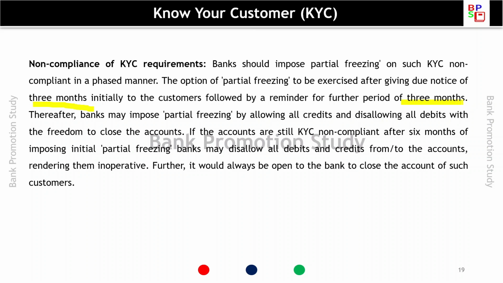Thereafter, the bank may impose partial freezing by allowing all credits and disallowing all debits, with the freedom to close the account. If the accounts are still KYC non-compliant after 6 months of imposing initial partial freezing, the bank may disallow all debits and credits in the account and it will become inoperative. Further, it would always be open to the bank to close the account of such customers.